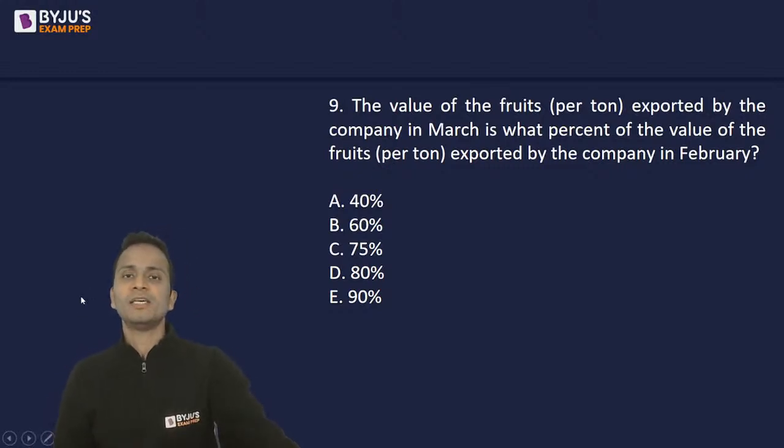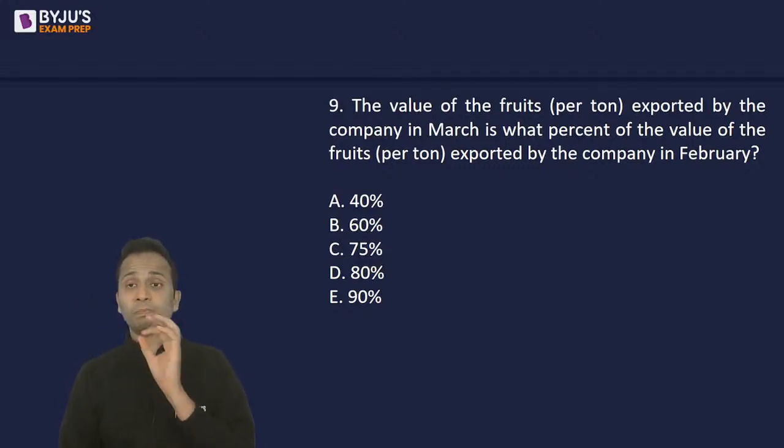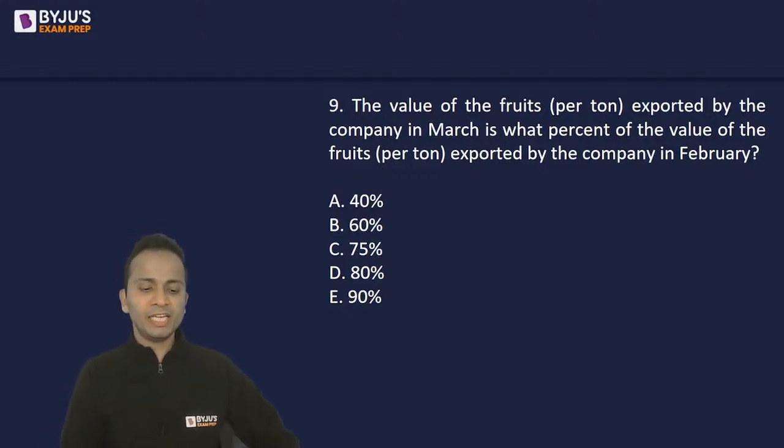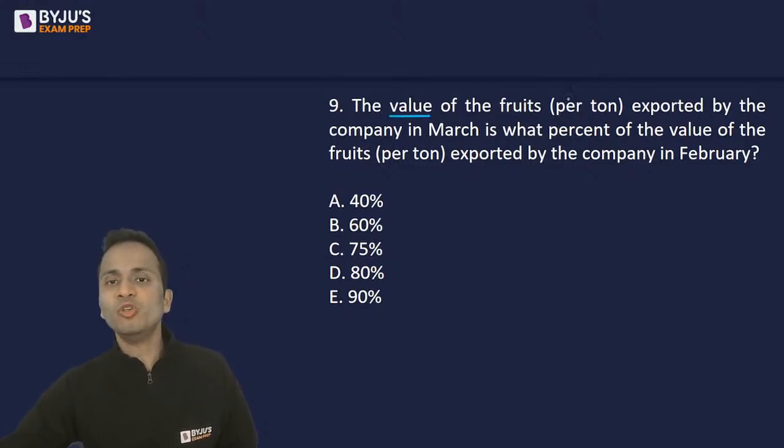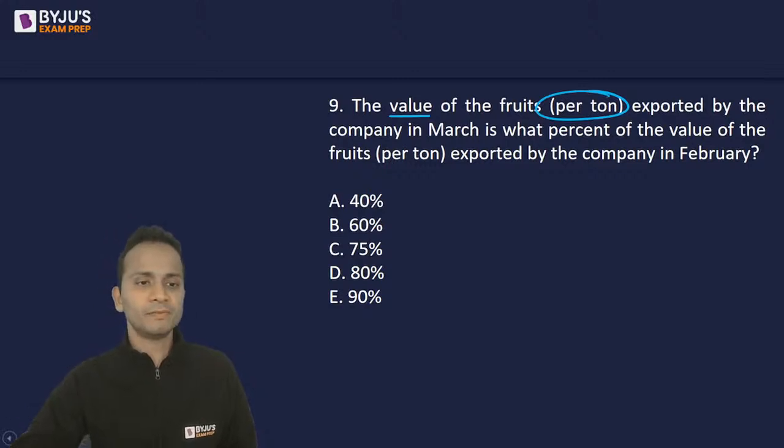Now the question is, the value of the fruits per ton exported by the company in March is what percentage of the value of the fruits exported by the company in February? So we have to calculate what percentage March's value is of February's value. Now which values are they talking about? They are talking about the value per ton. Okay.